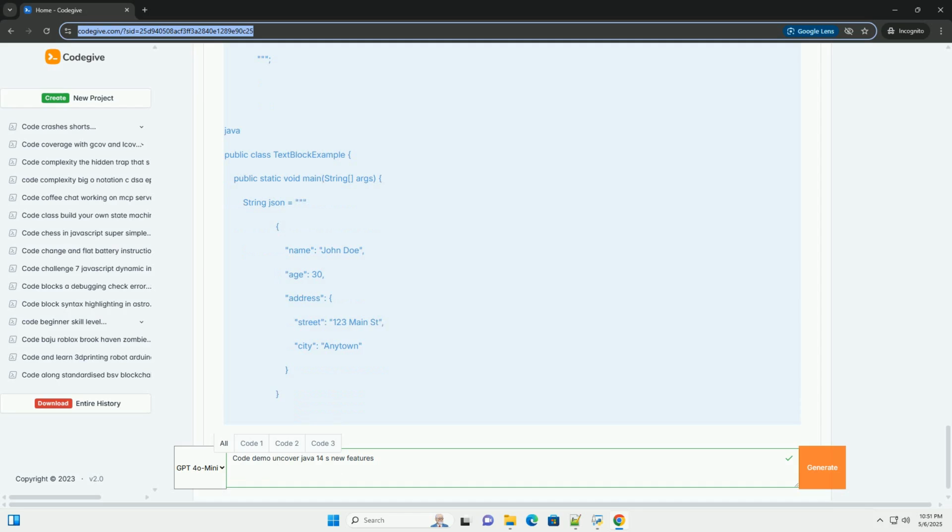The record Point(int x, int y) declaration defines a record named Point with two components, x and y, both of type int. The compiler automatically generates a canonical constructor with parameters x and y, accessor methods x() and y() (note, not getX and getY), and implementations for equals, hashCode, and toString, based on the components.